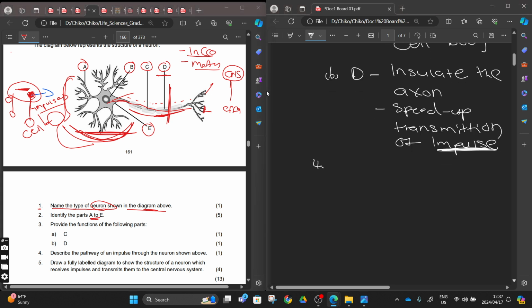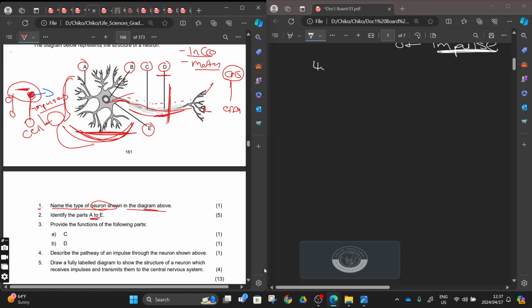Number 4. It says describe the pathway of an impulse through the neuron shown above. Describe how the impulse will move through this neuron. You'll start by saying the impulse starts at A, the dendrites.